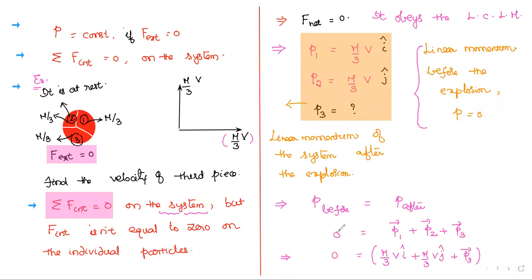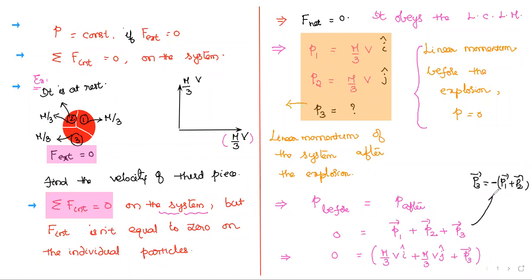Look here: when the bomb at rest explodes into three pieces, 0 equals P1 bar plus P2 bar plus P3 bar. So P3 bar, if I bring these two terms to the other side, equals negative of P1 bar plus P2 bar.